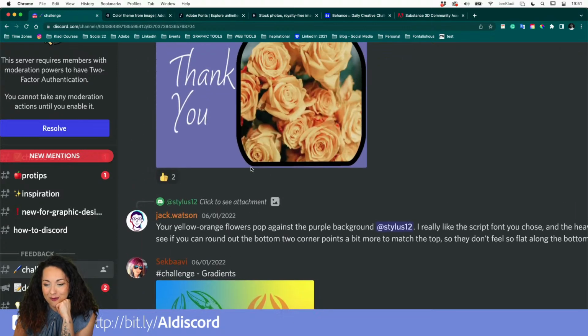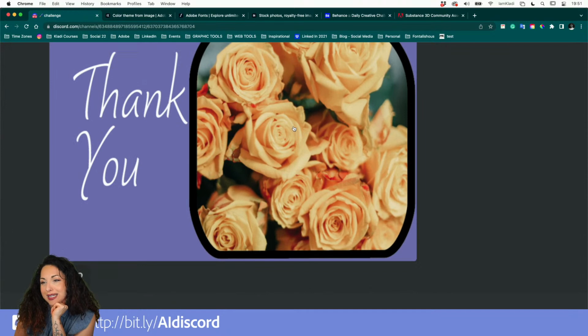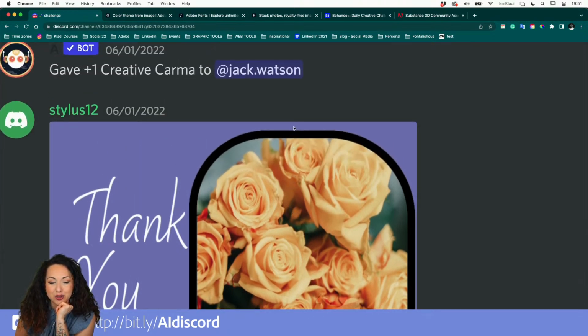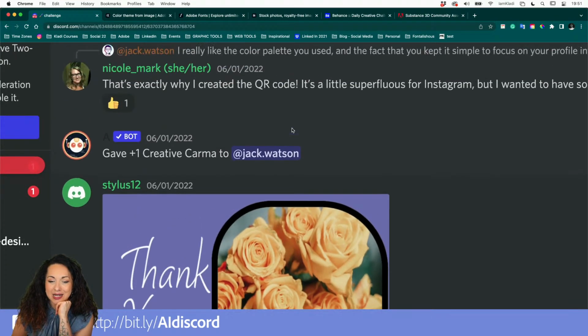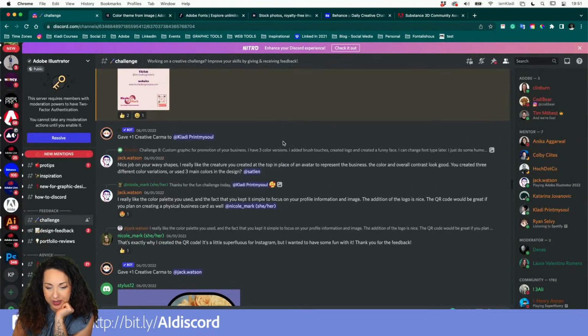That looks so fantastic. We have our thank you card. I can definitely see that we have the gradient applied to colorize here with a shape on top of the image. So the multi-layer mask with more than one image contained inside of a mask. Fantastic work. Let me zoom out because I'm super zooming here.